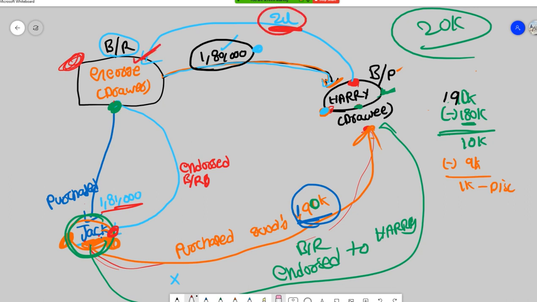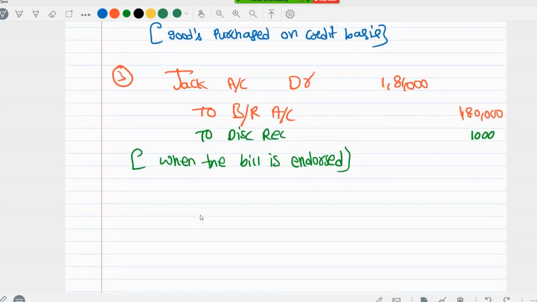So you need to write this in the books of George. Harry purchased goods from George. That means, sorry, George sold the goods to Harry. So we are writing in the books of George.